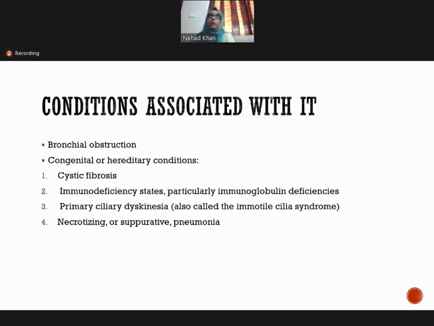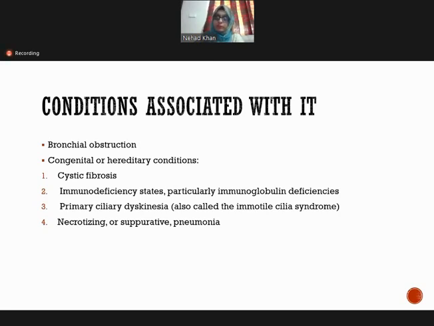The conditions associated with bronchiectasis include bronchial obstruction, which can be because of a foreign body or a tumor, or the reason can be a congenital or hereditary disorder, for example cystic fibrosis, or an immunodeficiency state, particularly immunoglobulin deficiency. This increases the chances of infection, and recurrent infection leads to destruction of the bronchi and bronchioles, leading to permanent dilation.